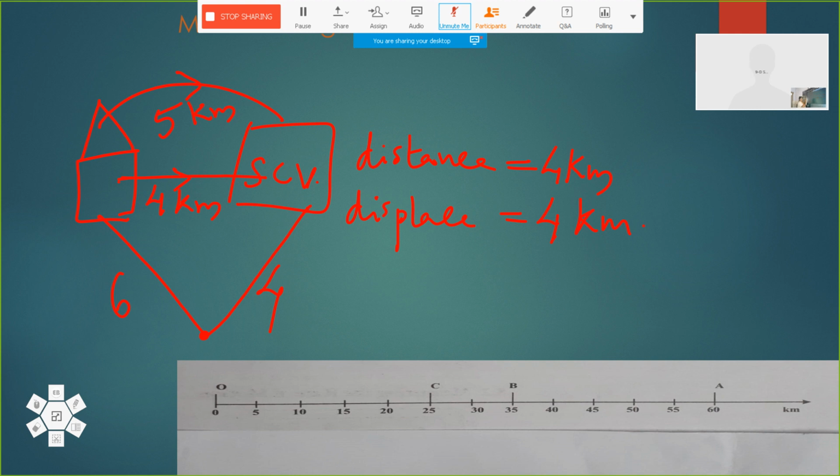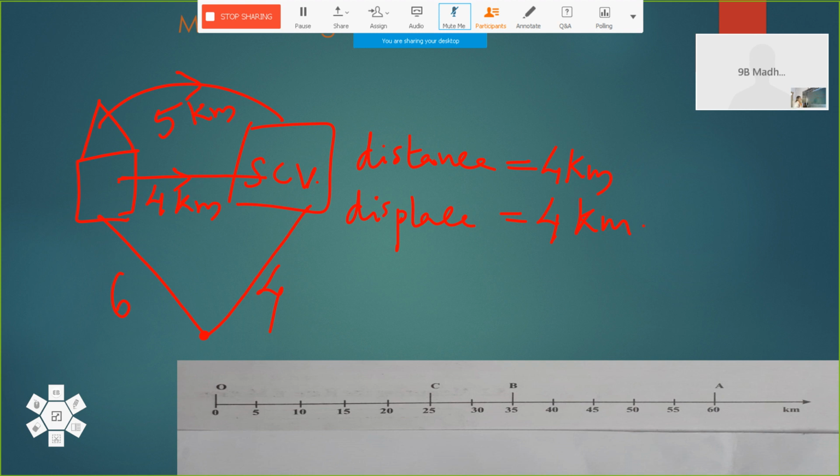So here distance can be equal to displacement. But if we select the shortest path, so here distance is equal to displacement, and if we take another path, that distance can be greater only.